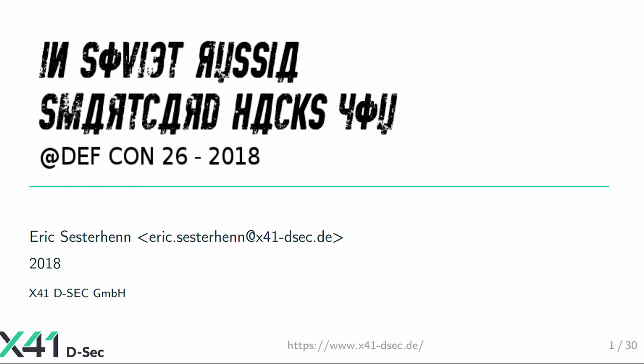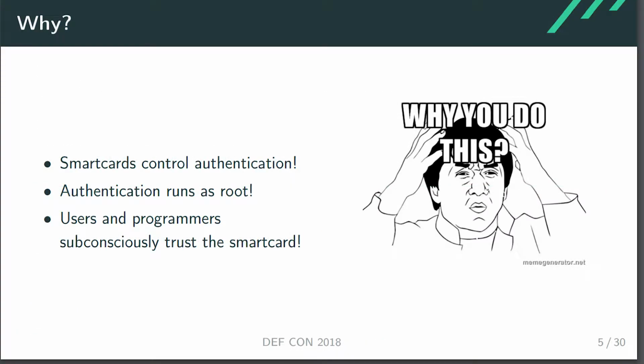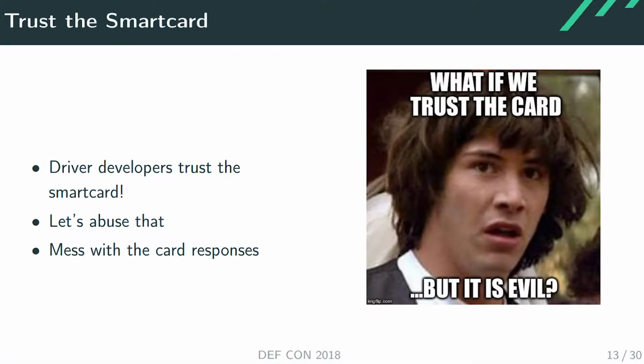Smart card fuzzing. Smart cards are cards that contain our private data, for example GPG keys. That way the keys do not leave the safe device. All cryptographic operations are performed on the card and only the result is returned to the computer. Most developers trust data that is passed through those cards. And this is a mistake.